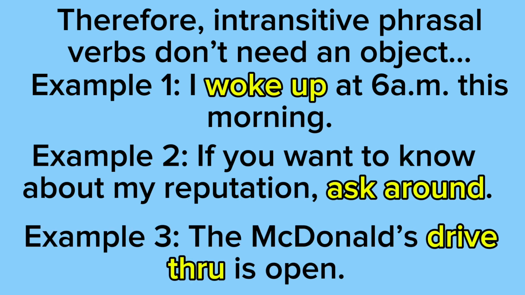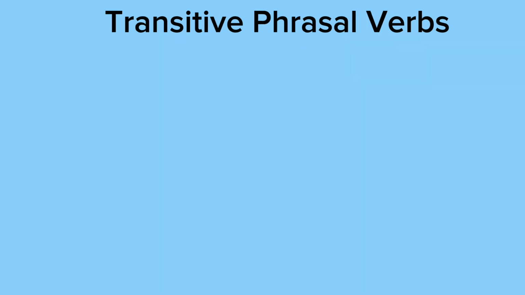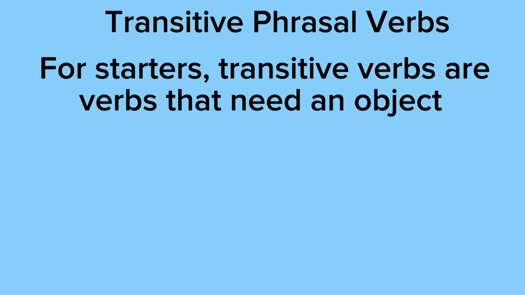Example 3 says the McDonald's drive-thru is open. As you can see, drive-thru is the intransitive phrasal verb. And you can also see that we don't have an object because we don't need an object. Next, we're going to discuss transitive phrasal verbs. But before we do that, we're going to discuss transitive verbs first.